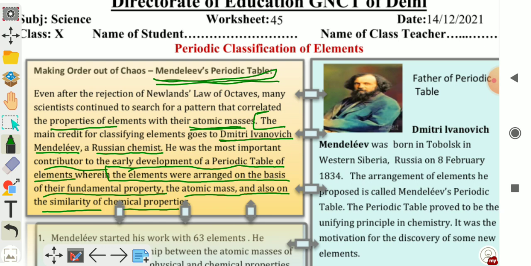So he picked two properties of elements, atomic mass and similarities in chemical properties. On the basis of these two, he arranged the elements in increasing order of their atomic masses.